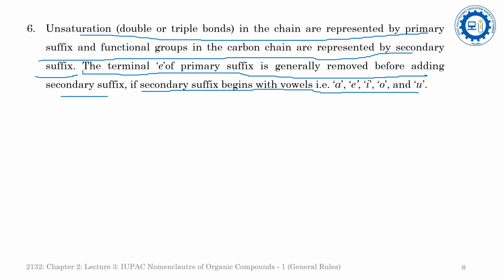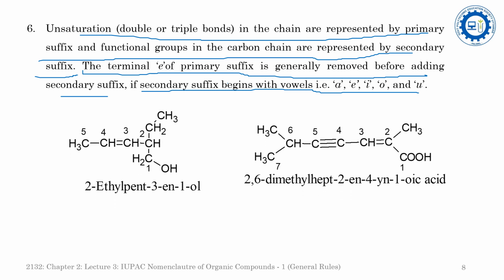Now see the two examples here. In this first example, the functional group is OH, so we will have to start the numbering from the carbon atom adjacent to the OH, and there is also one double bond here.